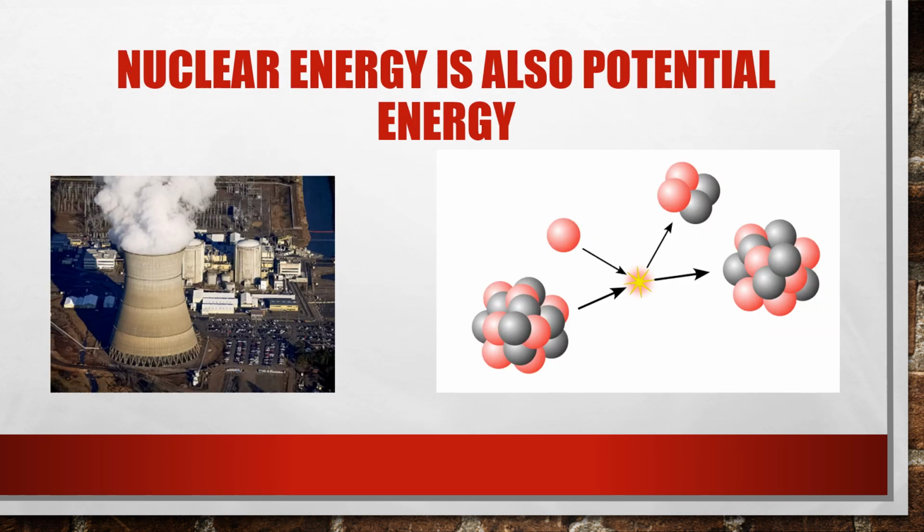Nuclear energy is a special case of chemical energy. This happens when the nucleus of an atom, instead of the electrons, is split off from the atom. This releases an enormous amount of energy in the form of heat. It is much harder to remove a proton or neutron from an atom than an electron. That means that protons and neutrons have a much higher potential energy. So when that potential energy is converted into kinetic energy, it is a much stronger reaction. You can also fuse two nuclei from different atoms. From the perspective of energy, though, the idea is the same. Potential energy stored in the nucleus is converted into kinetic energy in the form of heat.